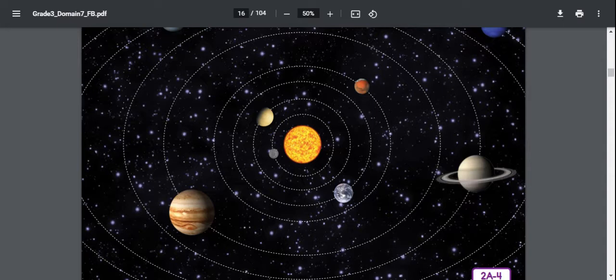Beside these 8 major planets, there are also a number of smaller planet-like objects in our solar system classified as dwarf planets. Pluto is the most famous dwarf planet because it was considered to be a major planet until 2006, when astronomers discovered other small planet-like objects in our solar system. Many astronomers from all over the world met to discuss a new definition of what makes a planet.